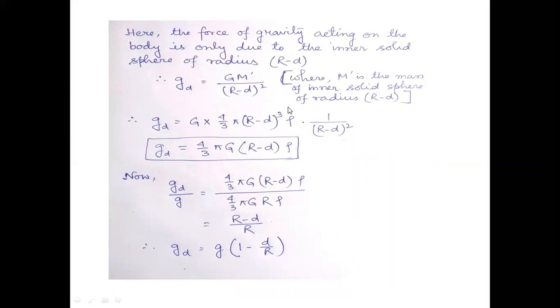So what is M dash? M dash is 4/3 pi r minus d whole cube rho. Cancelling the r minus d term, we get g d, the gravitational acceleration at point B at depth d, equal to 4/3 pi G r minus d into rho. So g d by g is r minus d by r. So g d is equal to g into 1 minus d by r.